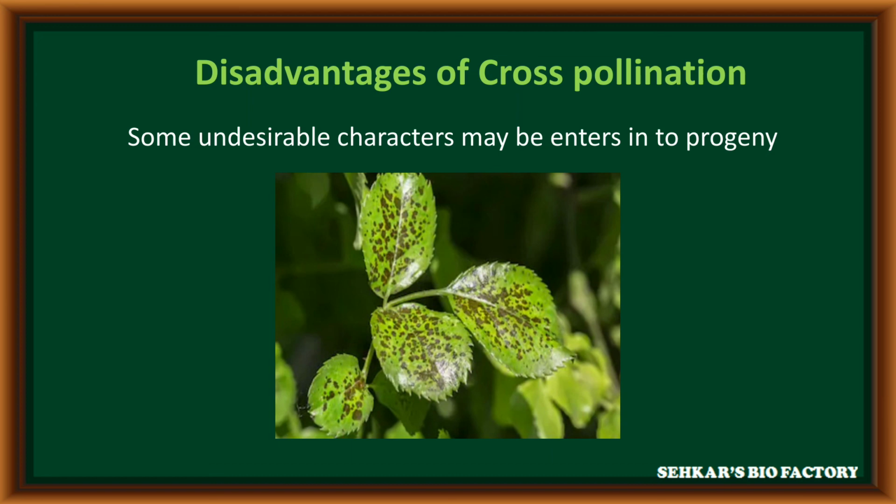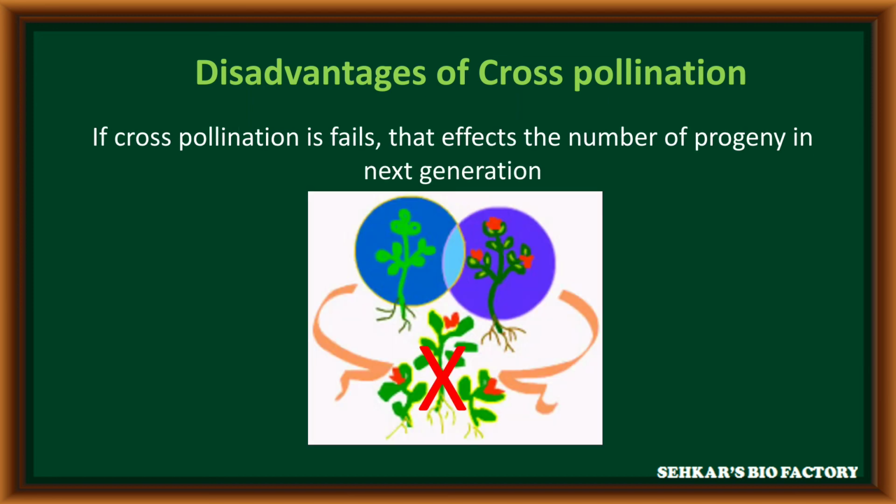Sometimes undesirable characters may enter the progeny. Some special or best characters are not transferred into the next progeny. These are considered various disadvantages.